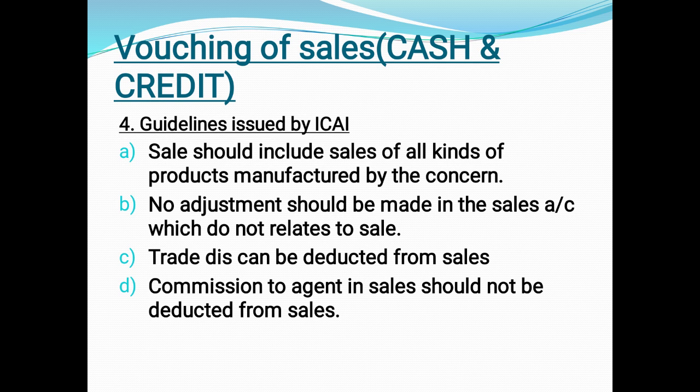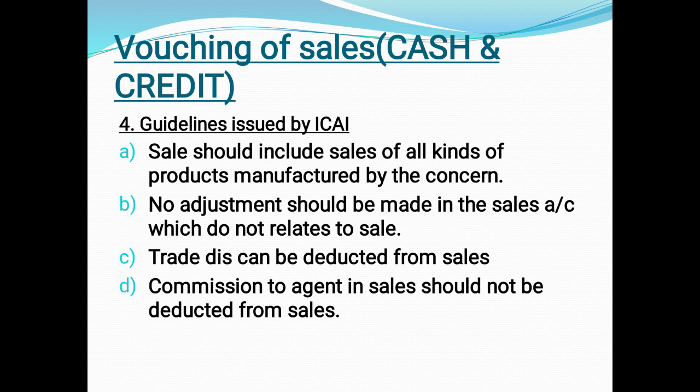Then he has to check the guidelines issued by ICAI. With regard to cash and credit sales, the Institute of Chartered Accountants of India has issued the following guidelines. Sales should include sale of all kinds of products manufactured by the concern, including byproducts.